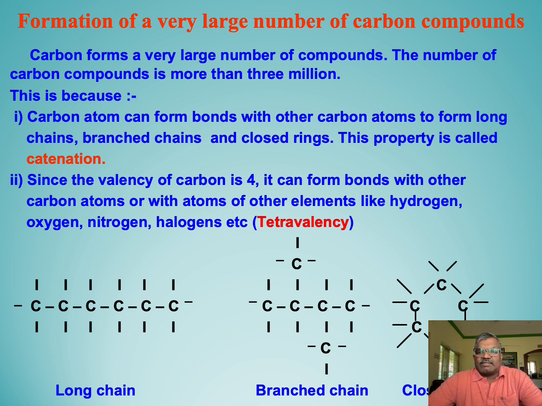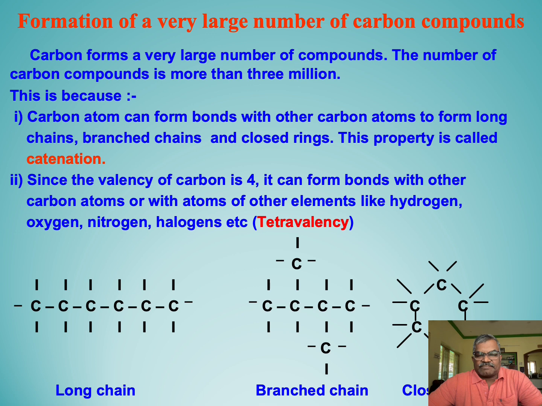The reason behind the availability of a large number of carbon compounds is tetravalency. Carbon has four valence electrons, allowing it to form four stable covalent bonds with other atoms, including other carbon atoms and elements like hydrogen, oxygen, and nitrogen.